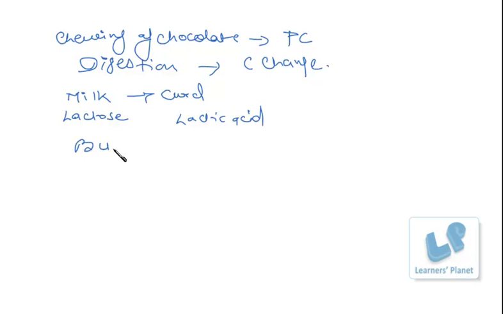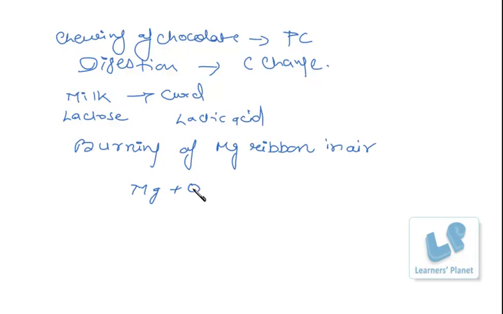Burning of magnesium ribbon in air. It is of course a chemical change. Magnesium combines with oxygen present in the air and forms magnesium oxide. So it's a chemical change.